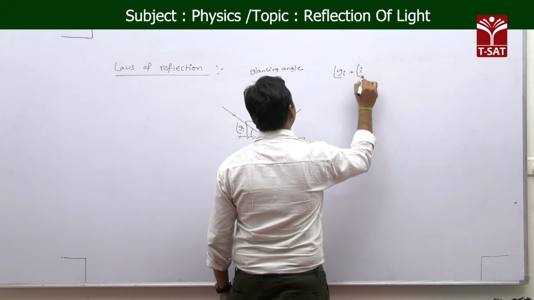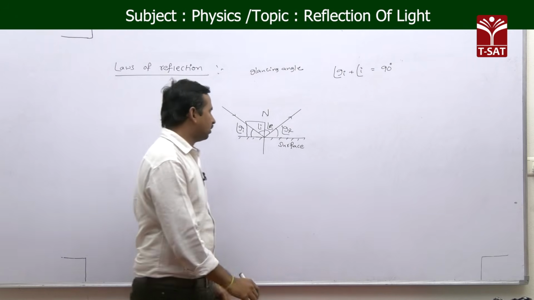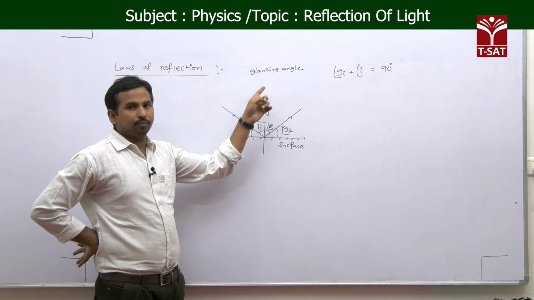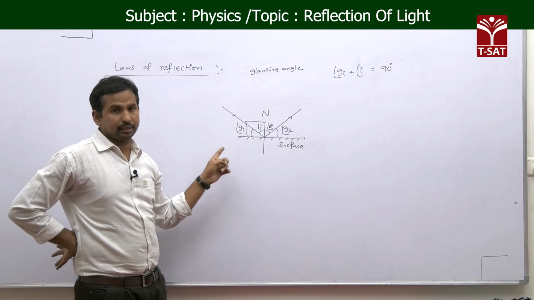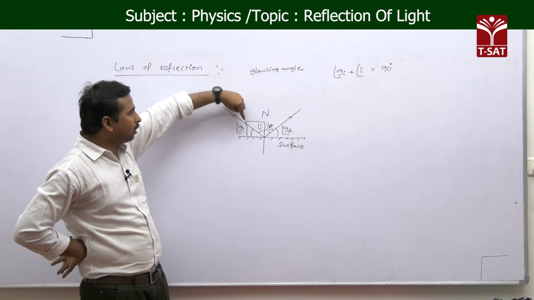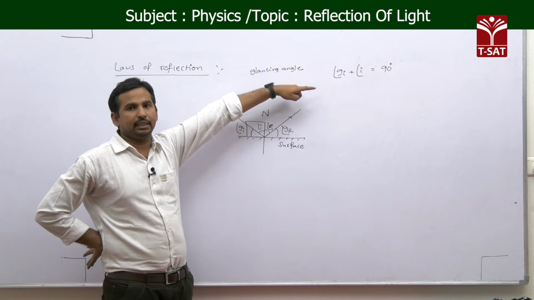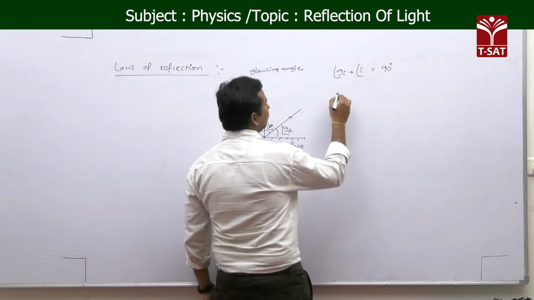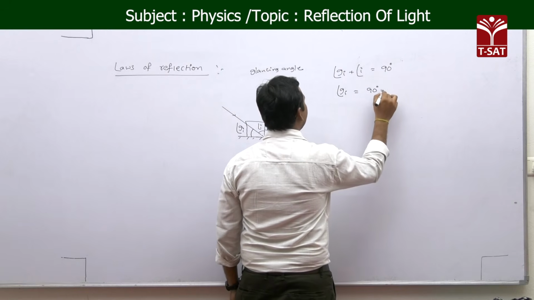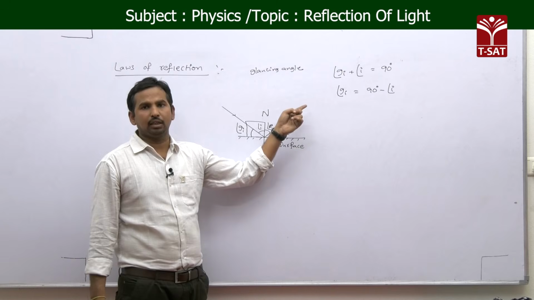which means the glancing angle of incidence plus the angle of incidence is equal to 90 degrees, because the normal is a line which is perpendicular to the surface. As it is perpendicular, the sum of the glancing angle of incidence and the angle of incidence is equal to 90 degrees. Then the glancing angle of incidence is equal to 90 minus i. That is our glancing angle.